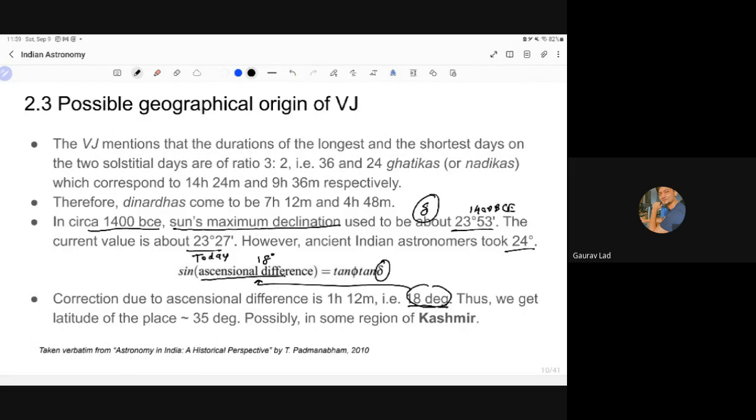So sine of 18 degrees and whatever angle you have over here, you substitute that in delta and you get phi, which is actually the latitude of the place. So that's how you know where Vedanga Jyotisha was composed. It was composed somewhere at 35 degrees latitude, so possibly in Kashmir. That's where Vedanga Jyotisha was composed, in the north.